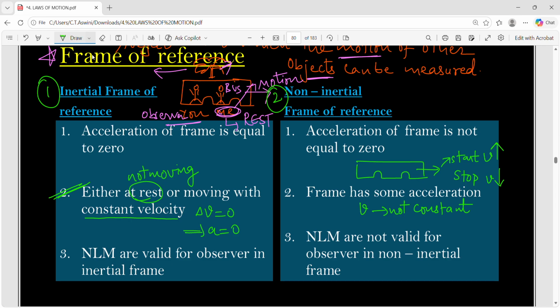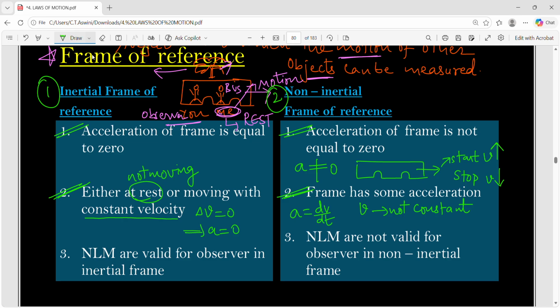Imagine the bus is traveling in a traffic area. Its speed increases when traffic is cleared, or its speed decreases when there is heavy traffic. That means its speed is not constant. So if speed is not constant, what happens to acceleration? It won't be zero, because the speed is changing, and acceleration is nothing but the rate of change of speed, right? So any frame which is having some acceleration, where its speed is not constant, what do we call it? We call it a non-inertial frame of reference.